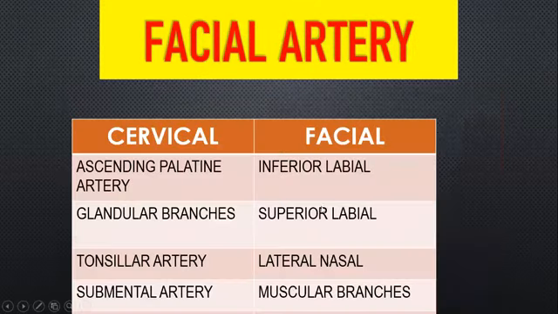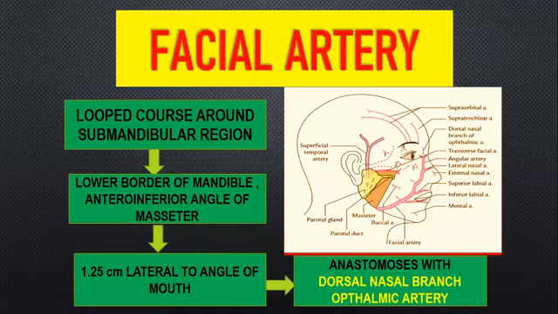And you have lateral nasal branches supplying the lateral aspect of your nasal region, and we have your muscular branches supplying the facial muscles, which is a very important question. So you should be very specific now. If they ask you facial part of facial artery, if you write these two slides, it is enough. So this slide and this slide.